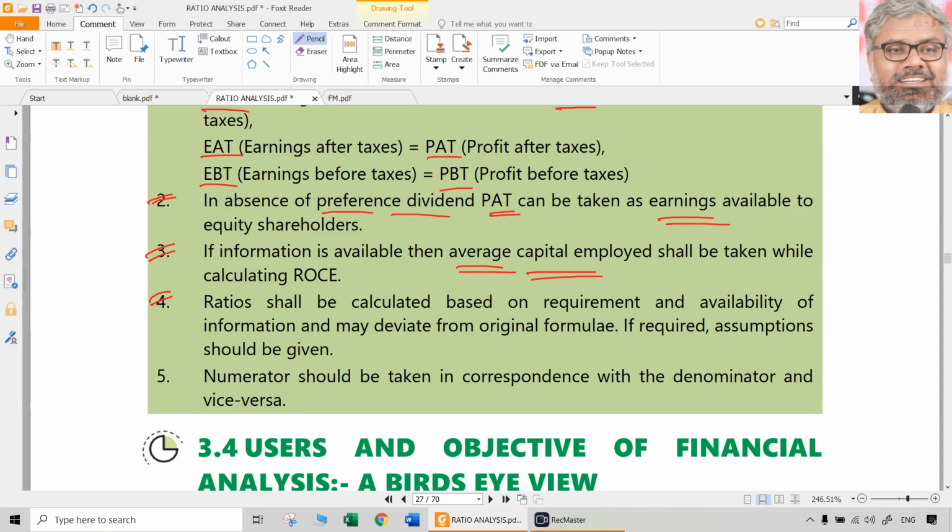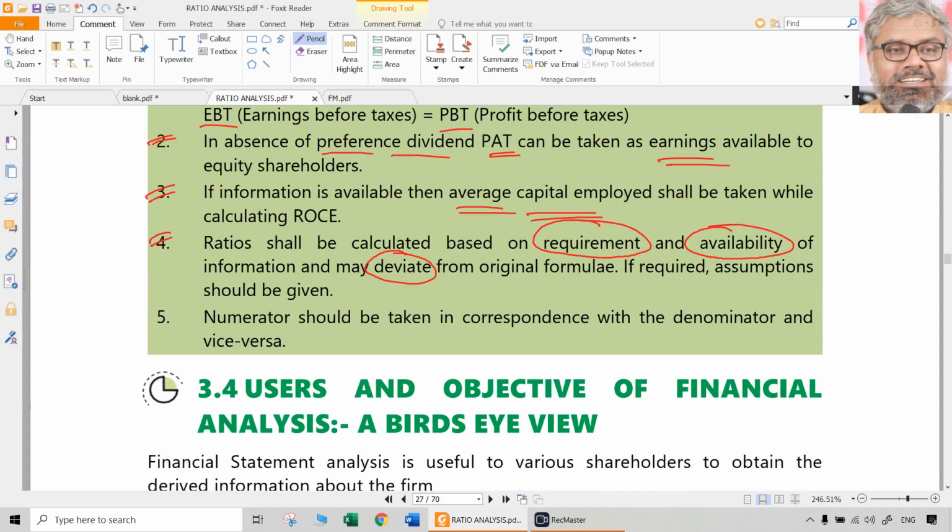Ratios will be calculated based on the requirement and availability of information. One thing is requirement according to the question. Second is availability of information in the question. So it might deviate from the original formula. You cannot be rigid. You have to be flexible in applying these ratios while solving the problems. For that purpose, you should remember the ratios thoroughly.